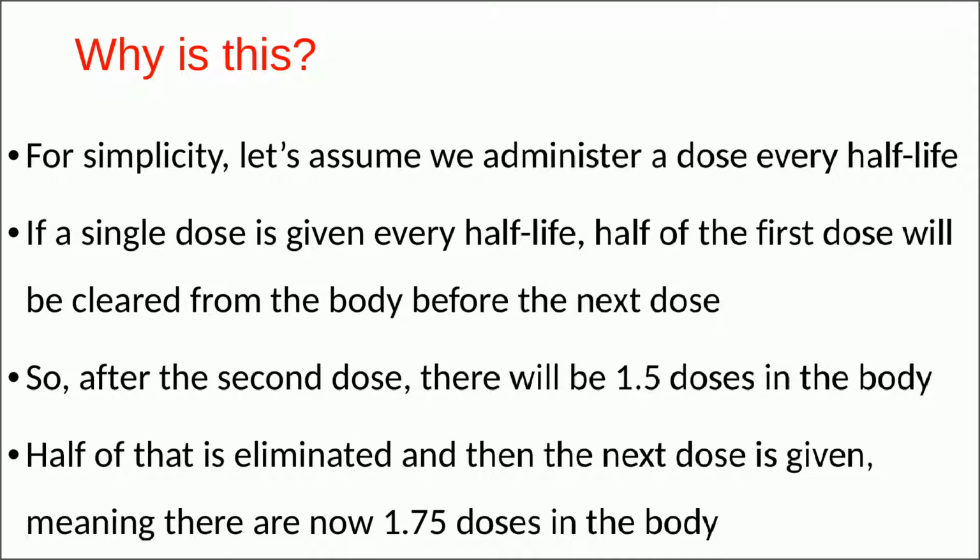So after the second dose, there will be 1.5 doses in the body. 50% comes from the previous dose and 100% comes from the current dose. Half of that is eliminated and then the next dose is given, meaning there are now 1.75 doses in the body. 25% from the first dose, 50% from the second dose, and 100% from the third dose.